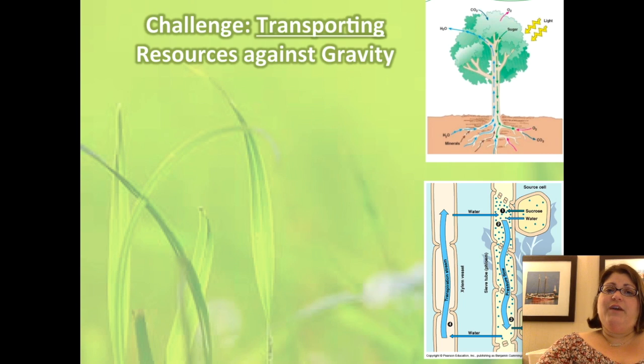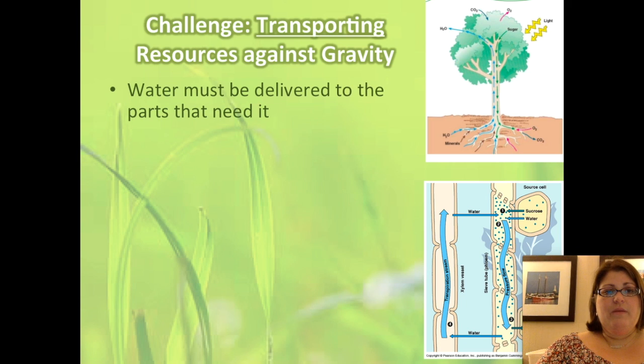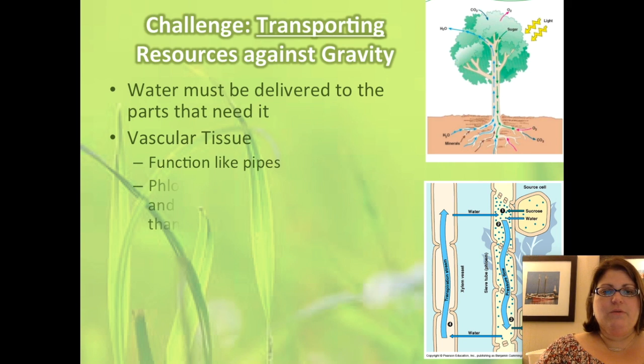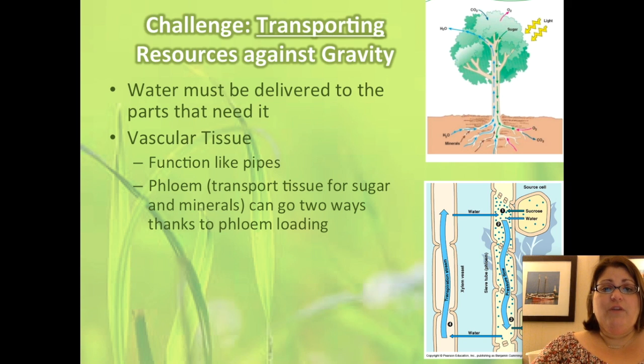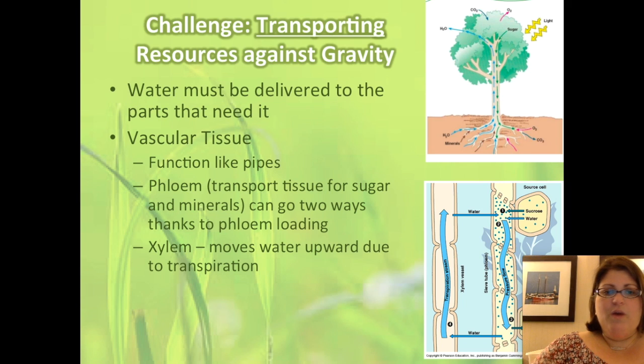Gravity presents a number of challenges for plants, who lack the buoyancy that organisms in the water have. One of the challenges is transporting materials against the flow of gravity. So, as we mentioned, some resources are taken from the soil at the bottom and some resources are taken from the air at the top, and the material needs to move throughout the plant by going up and down. The solution to this is vascular tissue. Vascular tissue basically functions like pipes or tubes. There are two kinds. There's phloem, which transports sugar, and it can go in both directions. And there's xylem, which transports water up the plant through a process known as transpiration, which we'll get to later in the unit.